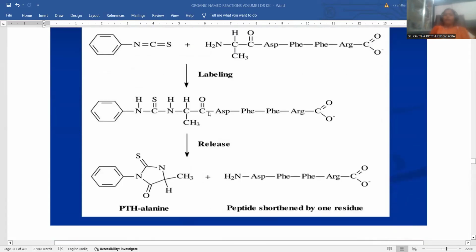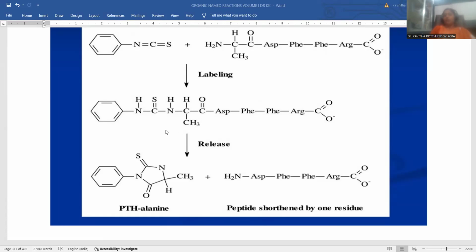So we got the labeled product. Later on, we need to fragment. Where do we have to fragment? Selectively towards the NH2 functional group containing side rather than the carboxylic group containing side. Toward the NH2 group containing side, we need to remove one of the amino acid functionalities. Here you noticed the alanine functionality.